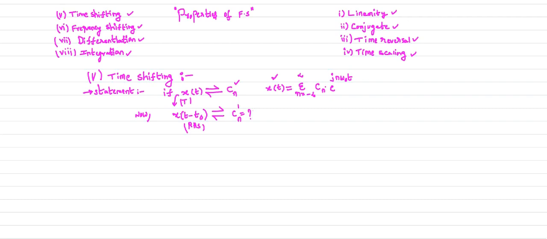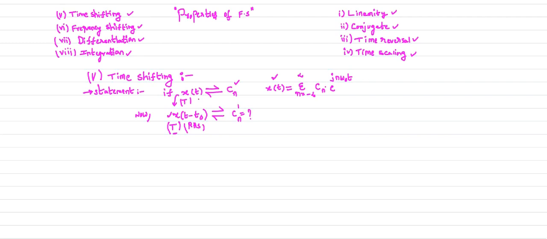When you perform the time shifting operation, the time period of the signal does not change. We have the same time period for this signal also, because the time shifting operation is independent of the fundamental time period.